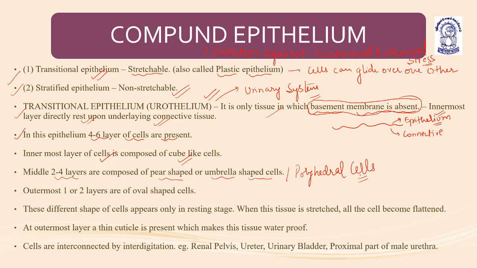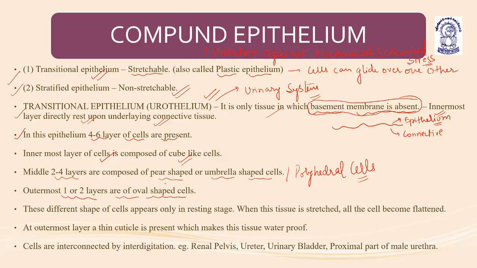So the innermost layer is composed of cubical cells, and the middle layer, which has 2 to 4 layers of cells, is made up of pear-shaped and umbrella-shaped cells, also known as polyhedral cells. The outermost 1 to 2 layers are oval shaped. So the innermost layer, the middle layer, and the outermost layer.